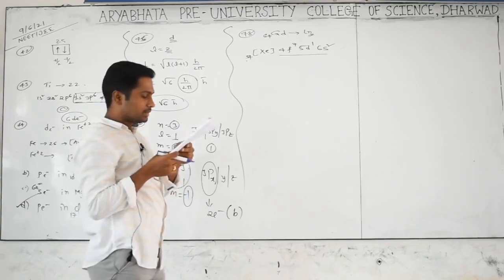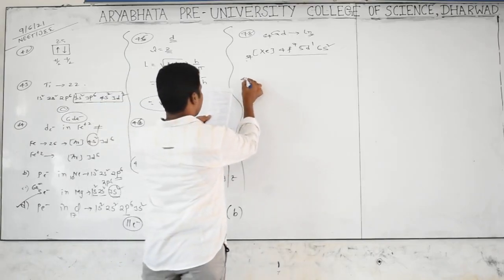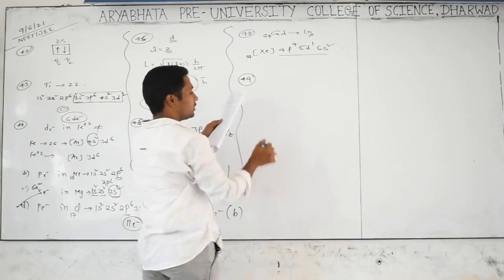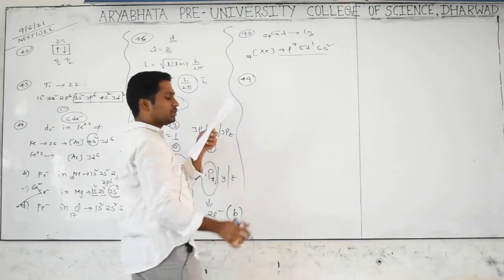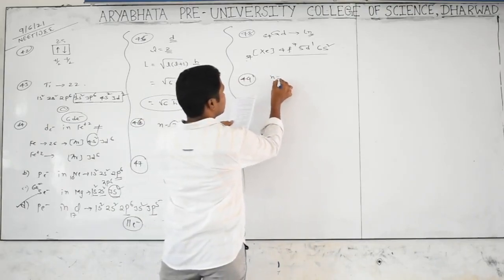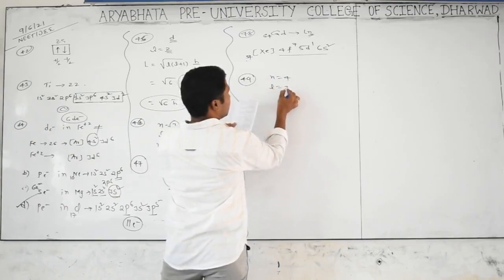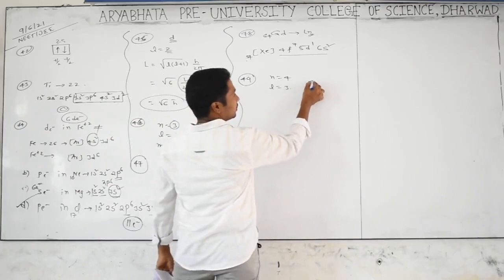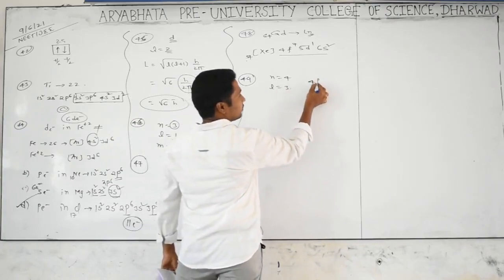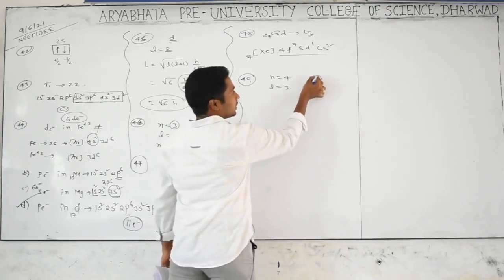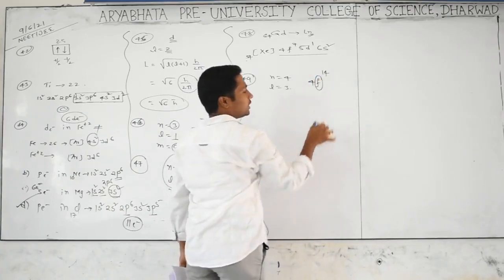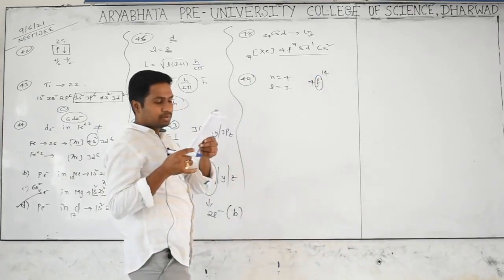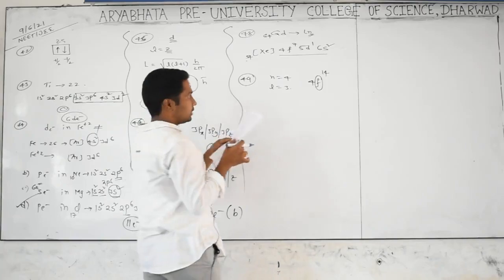And go for next, 49. Maximum number of electrons in a subshell with L is equal to 3 and N is equal to 4. So can we represent the orbital? Yes, N equals 4, L equals 3 means 4f orbital. F orbital can be filled with how many electrons? 14 electrons. So option will be A. And go for next, 50th.